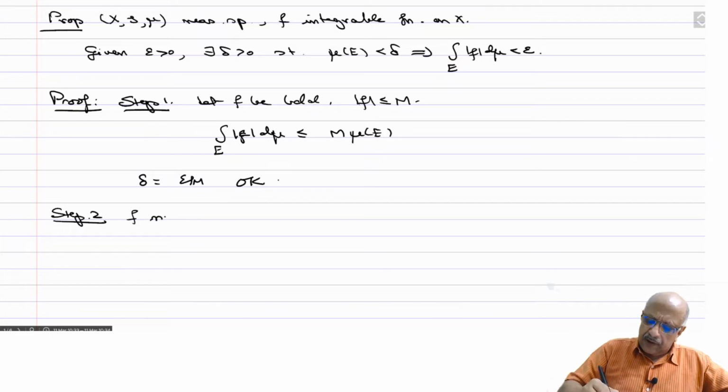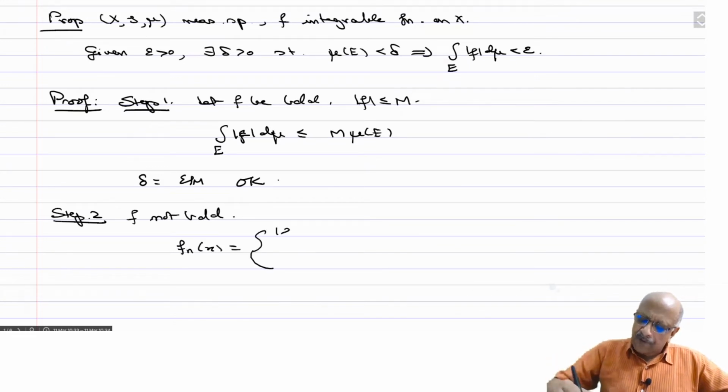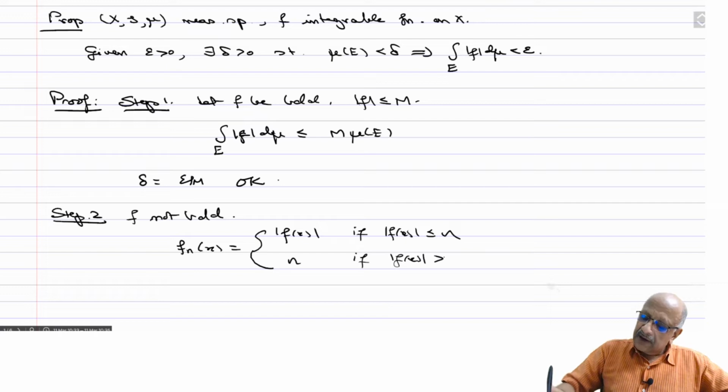So step 2, f not bounded. Therefore you take f_n(x) equals mod f(x) if mod f(x) is less than or equal to n, and n if mod f(x) is greater than n.